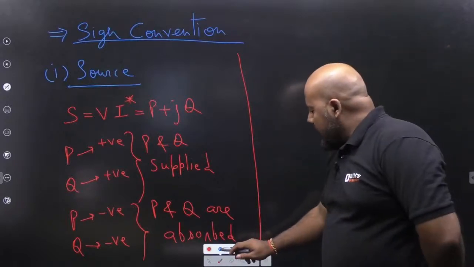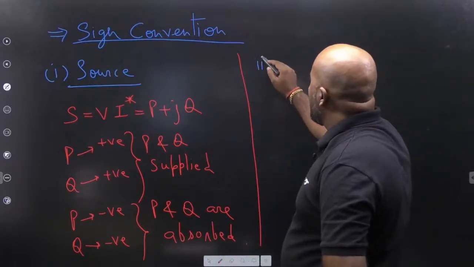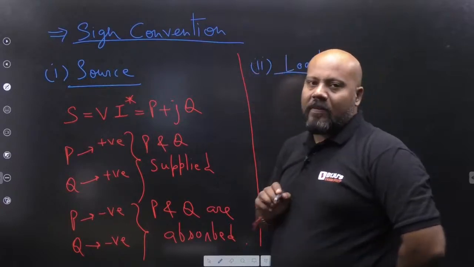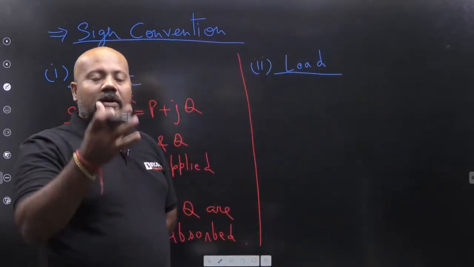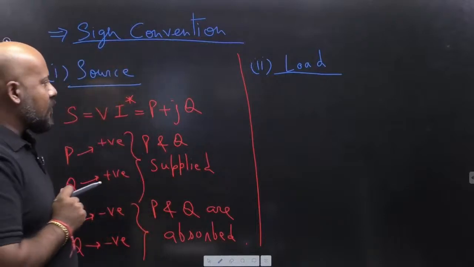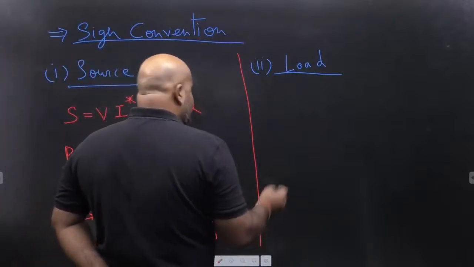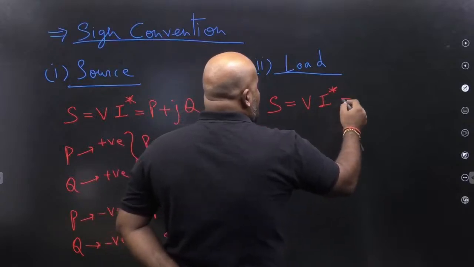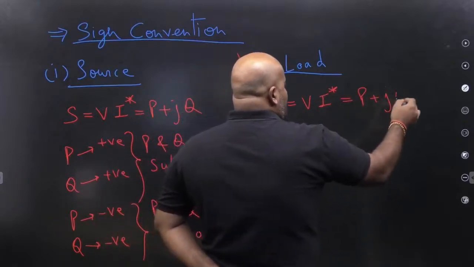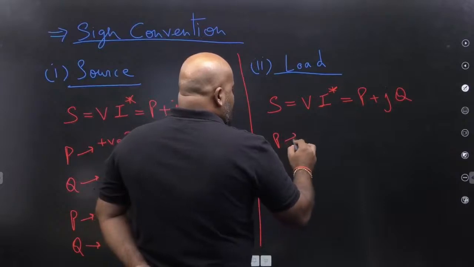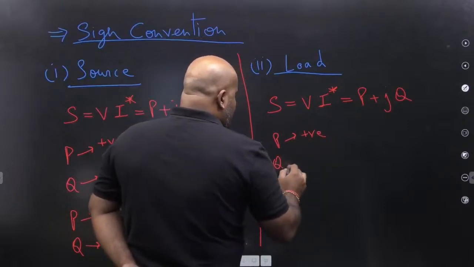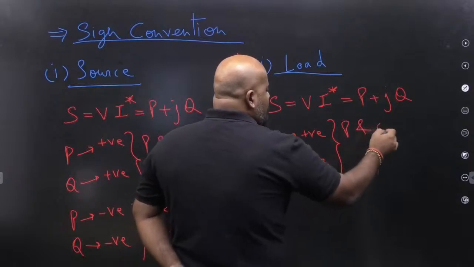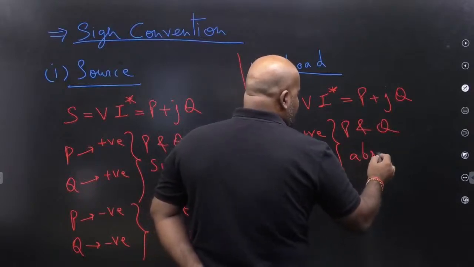Similarly, you can have the sign convention for the load also. What is the basic nature of a load? The basic nature of a load is to consume or absorb power. So, in the same way, if you are writing the complex power as voltage times current complex conjugate, that is P plus jQ, if you are getting P positive and Q positive, it means P and Q are absorbed.